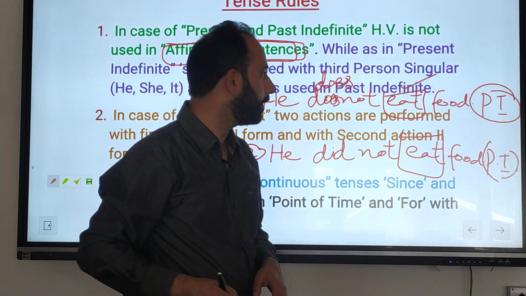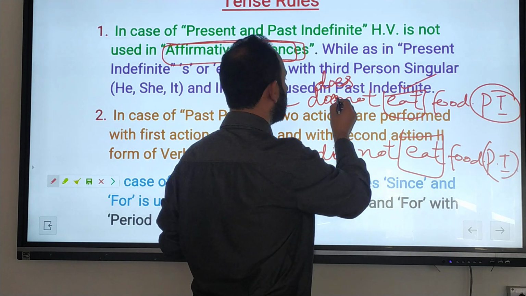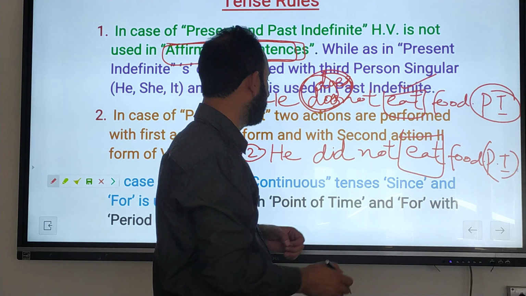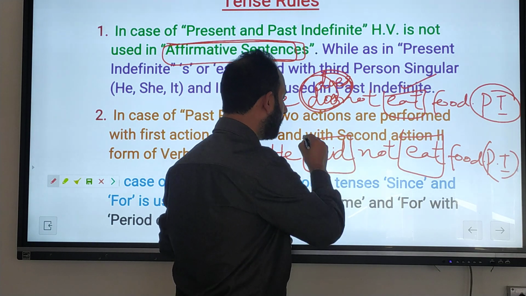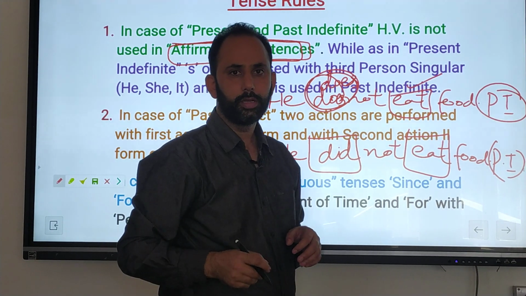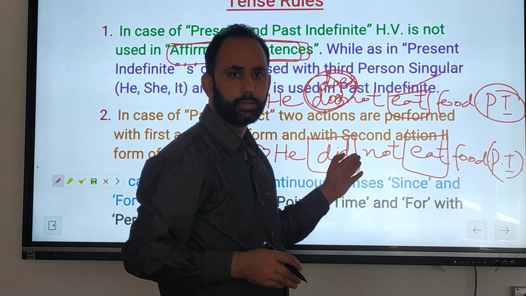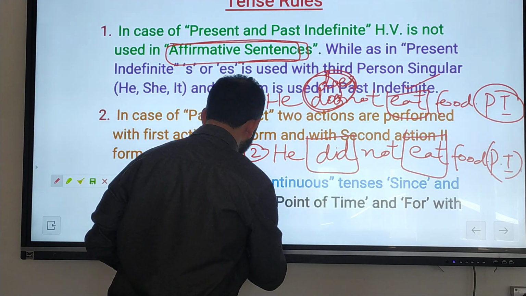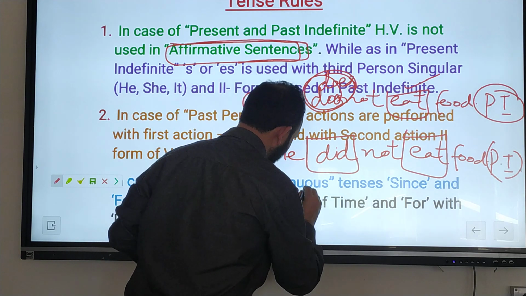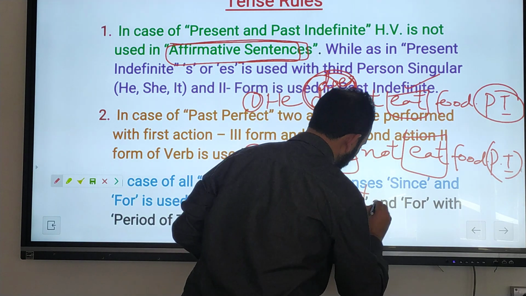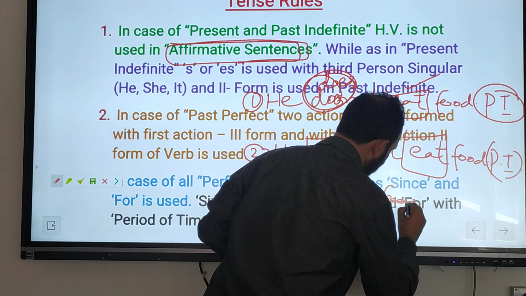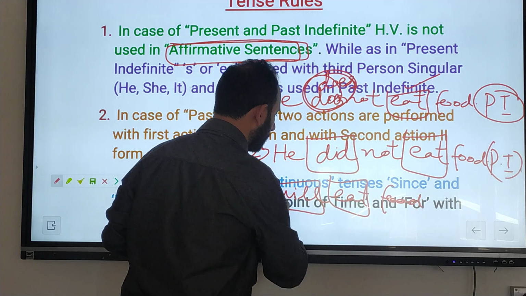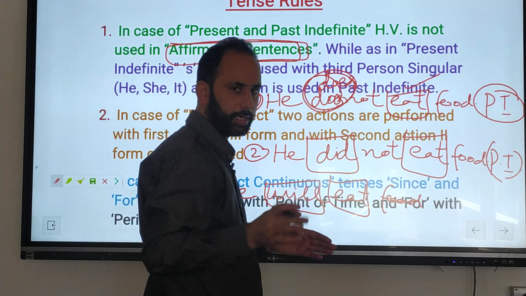Now which type of indefinite? Here is does, and does is used with present indefinite, so it is present indefinite. Here did is used with past indefinite, so this is past indefinite. Or he will eat food. It is known to you that first form and will make it future indefinite.